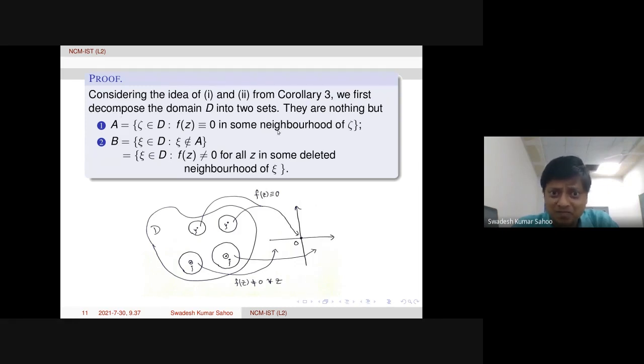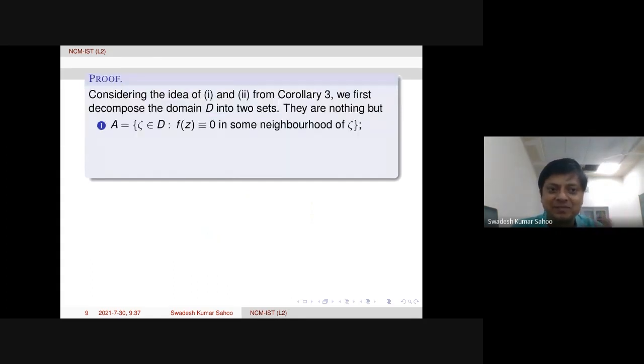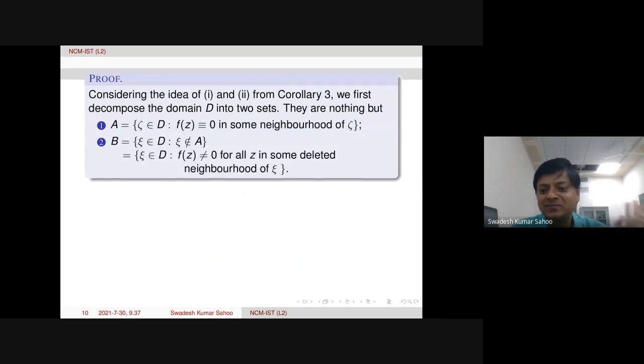Now, since A union B is the whole domain D and D is a domain, which means it is a connected set, then the same argument, that one of them should be empty. Then finally we'll prove that B is empty because A will contain the point. Which point will it contain? In the statement we see this sequence is converging to the point A. So this point A will be actually inside the set capital A. That was the main thing. So here was the mistake yesterday.